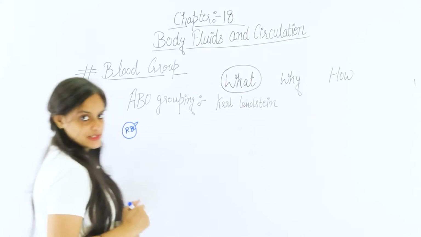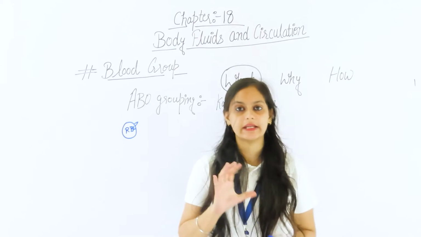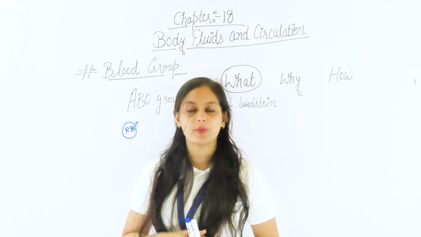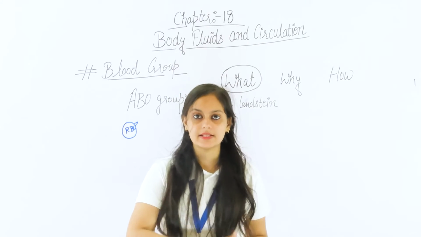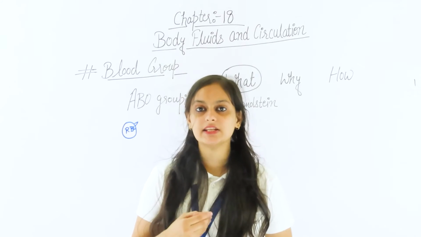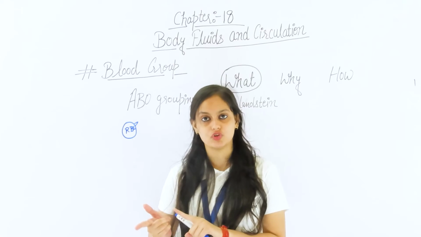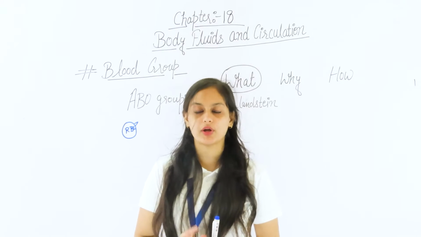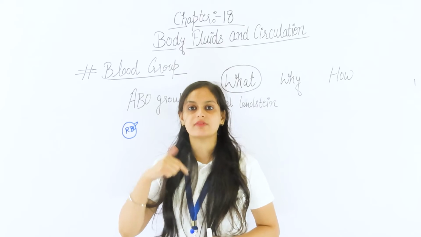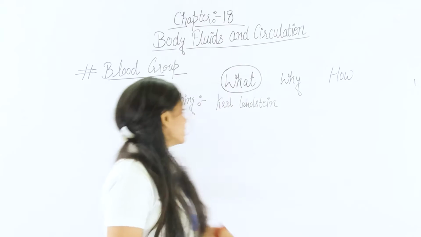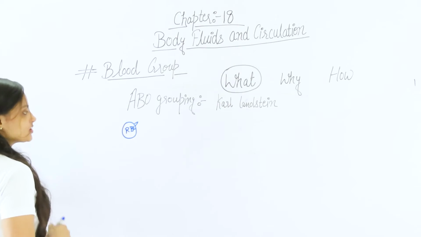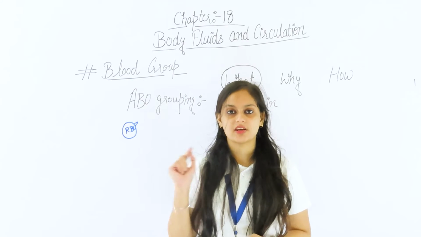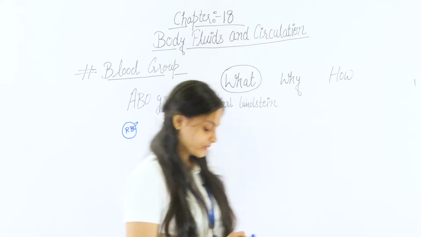Okay, what is antigens? The antigens are the molecules that are present in all the cells of the human body that are recognized as foreign particles by the immune system of any other individuals. So all the cells of a human body contain molecules that we call the antigens, and this ABO grouping is based upon the presence and absence of the antigens on the surface of the red blood cells.